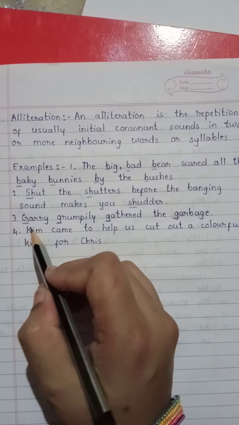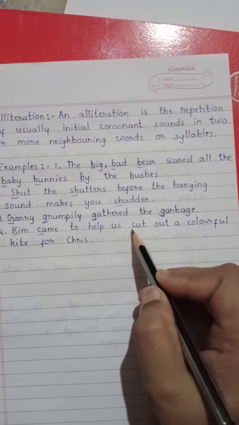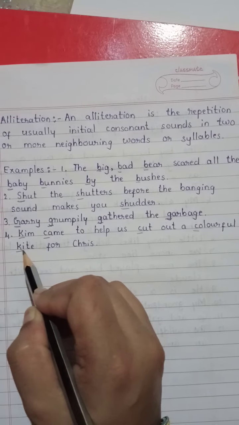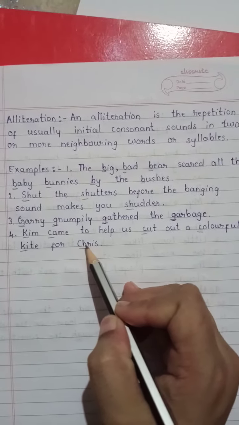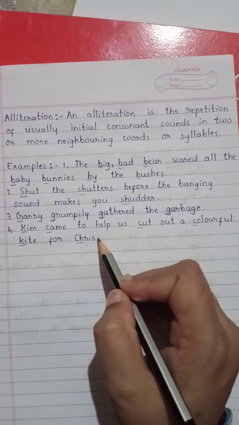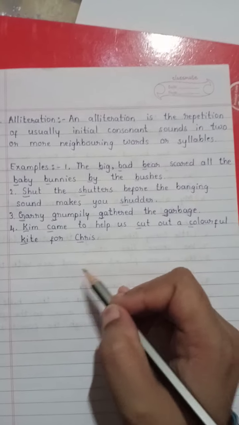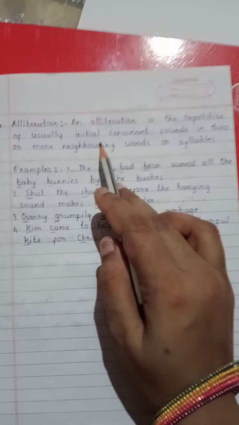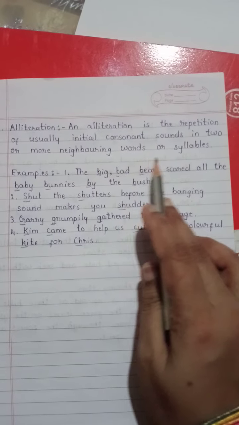Next, children: Kim came to help us cut out a colorful kite for Chris. Here also there is repetition of the consonant sound k. So it is an alliteration. Once again, children, what is alliteration? An alliteration is the repetition of usually initial consonant sounds in two or more neighboring words or syllables.